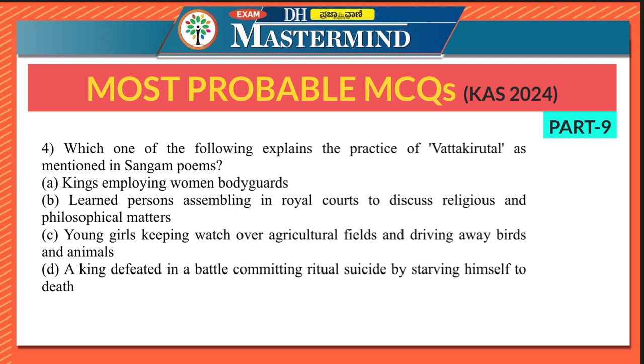Fourth question says, which one of the following explains the practice of Vattakirutal as mentioned in Sangam poems? Kings employing women bodyguards? No, this is false. Learned persons assembling in royal courts to discuss religious and philosophical matters? This is wrong. Young girls keeping watch over agricultural fields and driving away birds and animals? Again, this is wrong. So, the right statement is a king defeated in a battle committing ritual suicide by starving himself to death. So, this is the meaning of Vattakirutal.